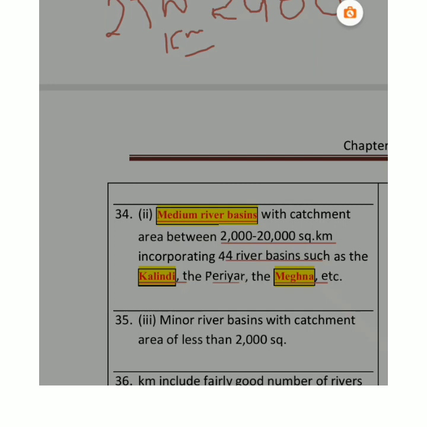Then we have mainly three major physiographic units in India basically, and that I will tell you later on in chapter number 2. I will explain what this physiographic means. We have physical divisions: the Himalayas is a physical division, then we have the coastal region, then islands, then deserts. Everything is there in India, right? Then which type of precipitation is there in India? How much rainfall there is, right? In some areas rainfall is very high, in some it is less. Precipitation comes in so many forms, right? It can be in the form of snow, water droplets, rain, whatever it is.